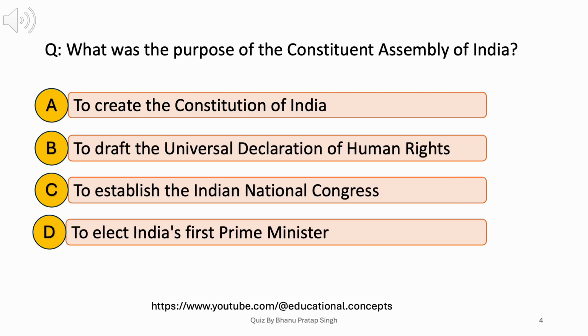What was the purpose of the Constituent Assembly of India? A. To create the Constitution of India. B. To draft the Universal Declaration of Human Rights. C. To establish the Indian National Congress. D. To elect India's first Prime Minister. Answer. A. To create the Constitution of India.